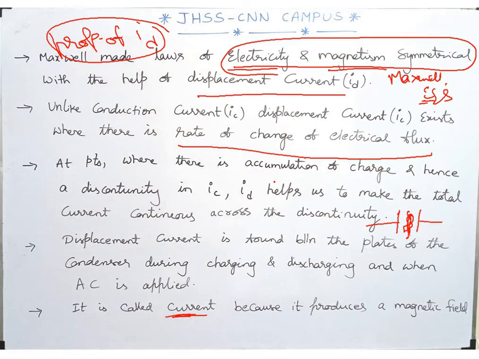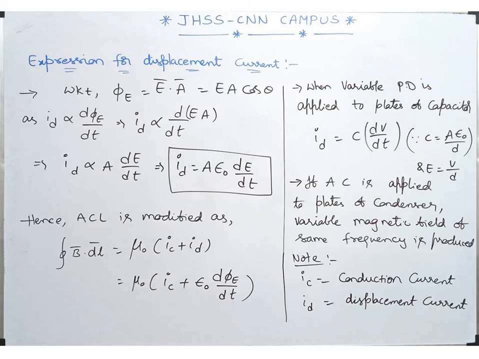Okay. Now let's look at the expressions and the further development of the topic. Let's look at the expression for the displacement current. As we are very familiar, ID is nothing but the rate of change of electric flux. So what is the formula for electric flux? E bar dot A bar. If theta is the angle between E bar and A bar, we can write EA cos theta. Now displacement current is directly proportional to the time rate of change of electric flux, d phi E by dt.